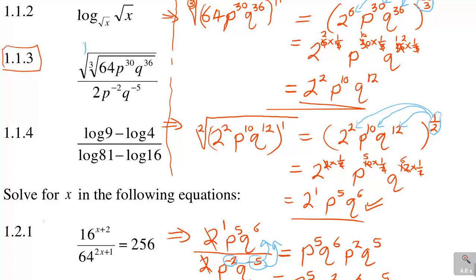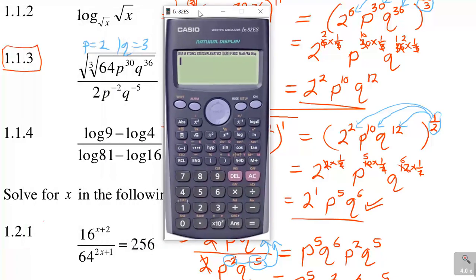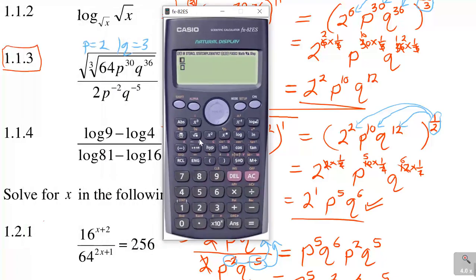Here, my P is 2, my Q is 3. So I'm just going to do that and see if I'm getting the answer that I got below. It must give me the same answer. So I've got square root and I've got shift. Where is that square root to the shift? Cube root. It's down there. There is the cube root.